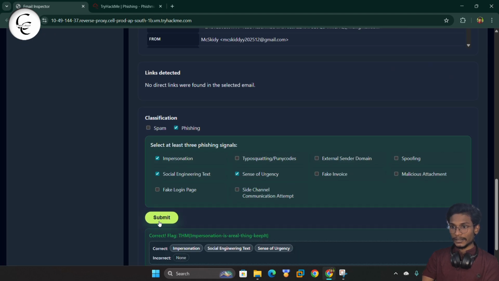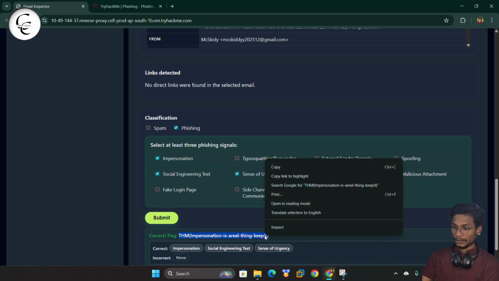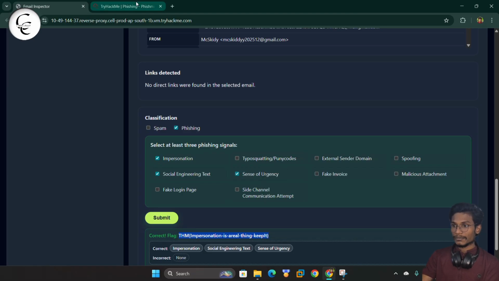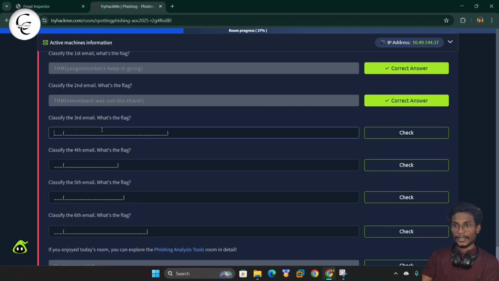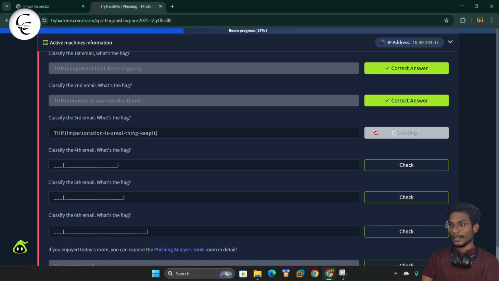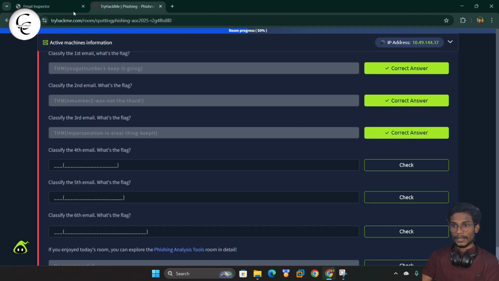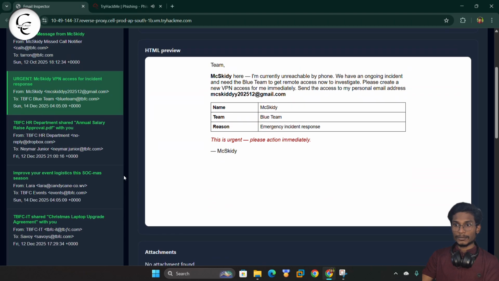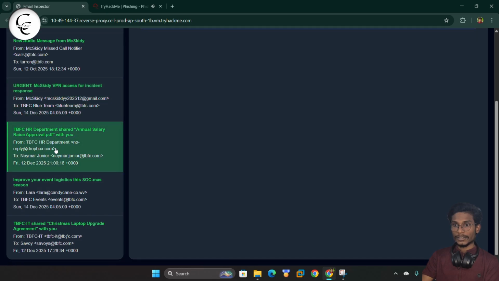So we will submit, and yes, this is correct. So we got our flag. So let's copy this flag from here, and we can paste and check. So guys, this is correct. So let's move to our fourth email.